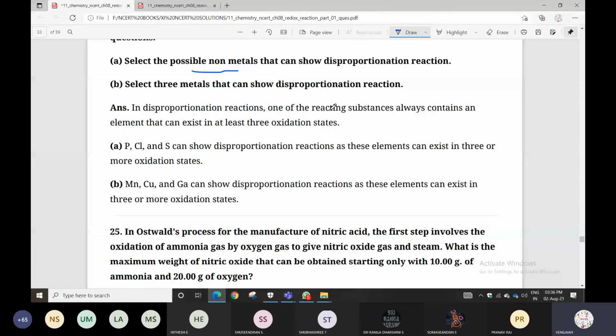These elements can exist in three or more oxidation states. Mn, copper and gallium can show disproportionation reaction, and these elements can also exist in three or more oxidation states. The three metals given are Mn, copper and gallium. The three non-metals are phosphorus, chlorine and sulfur. Okay?